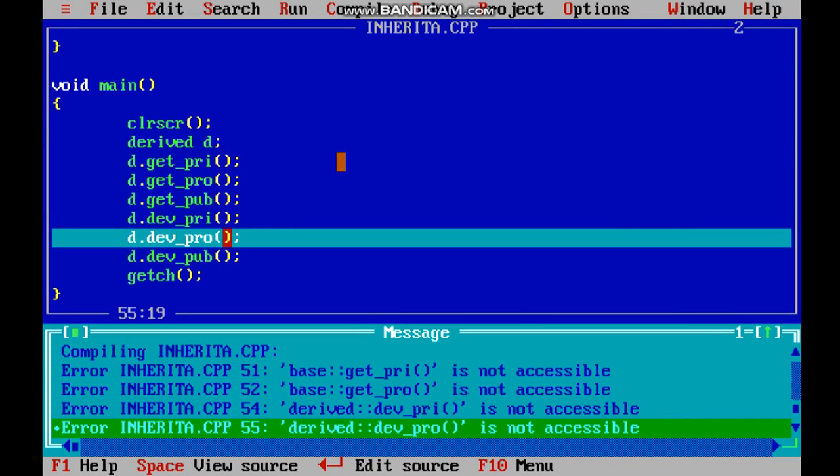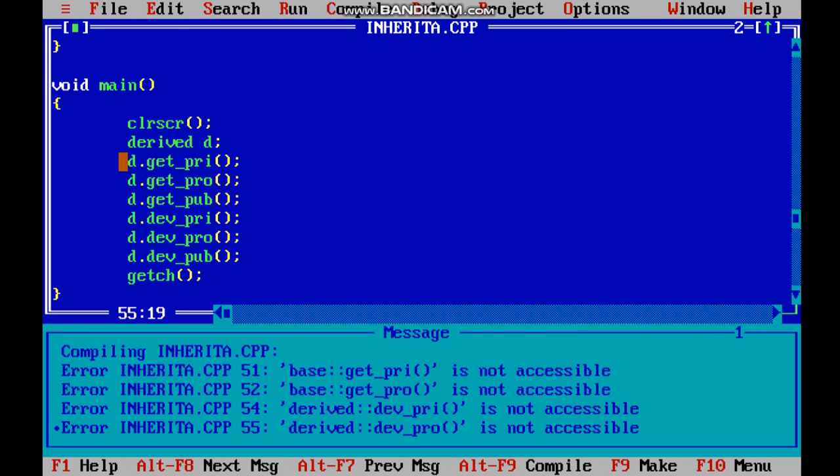So what to do? For that we have to convert all the private and protected members of the derived class into public. Also this private member of the base class would not be accessible even if we convert it into public. So that is not at all accessible. So let me give it a comment.